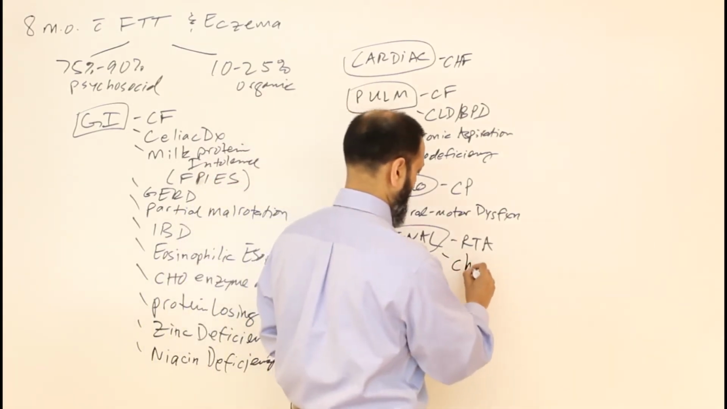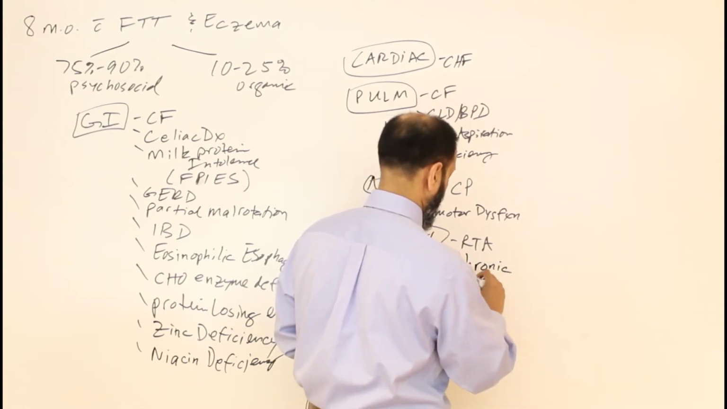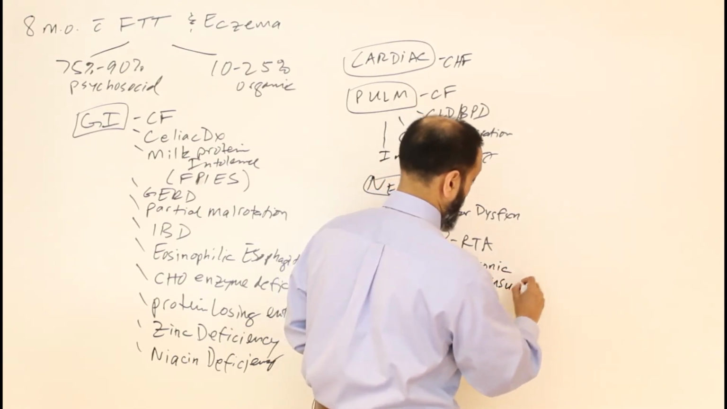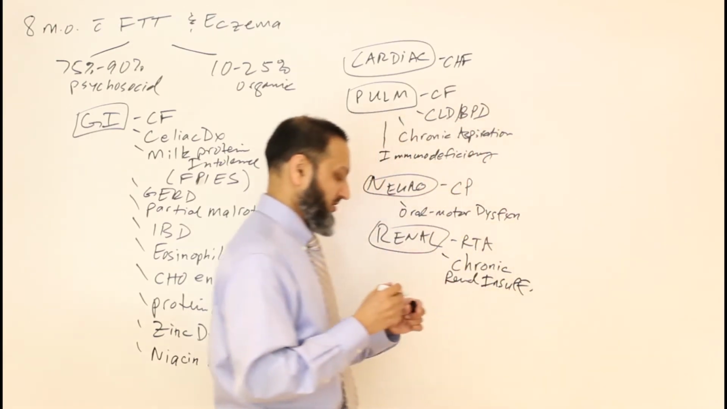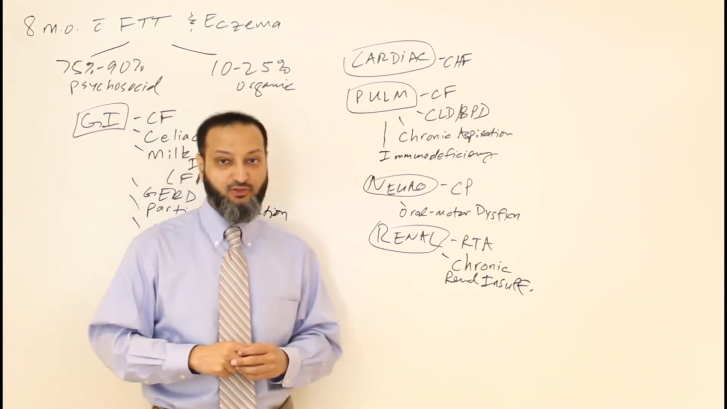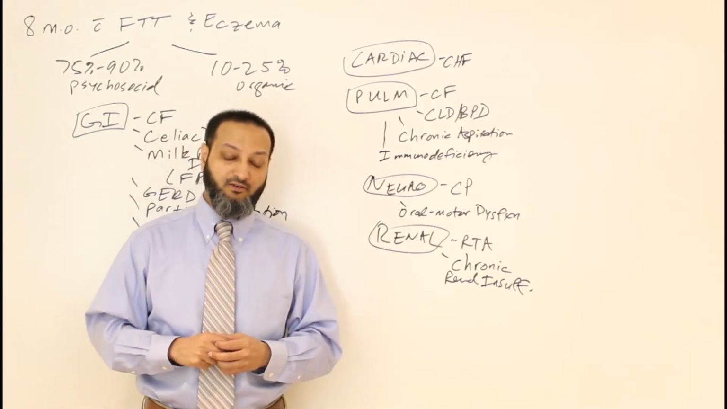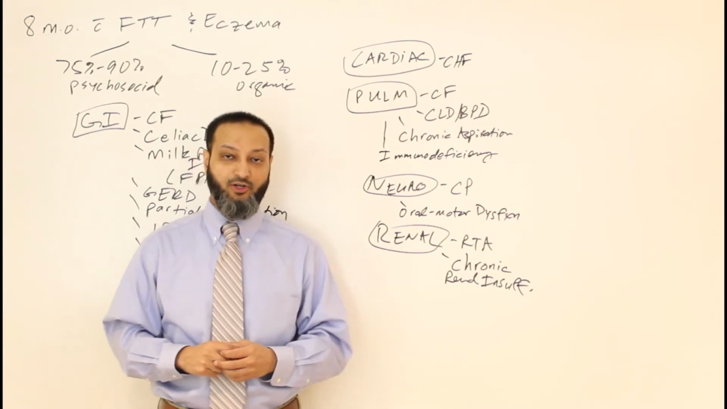And basically anything that can cause chronic renal insufficiency can also cause failure to thrive as well. So similar to the RTA. So that's another consideration that you'd have to think about as far as causes of failure to thrive in the renal category.